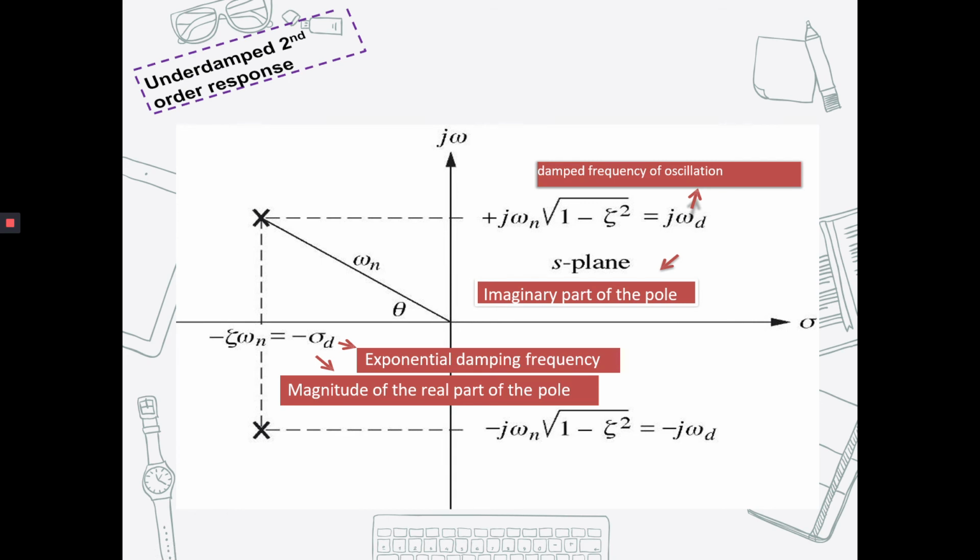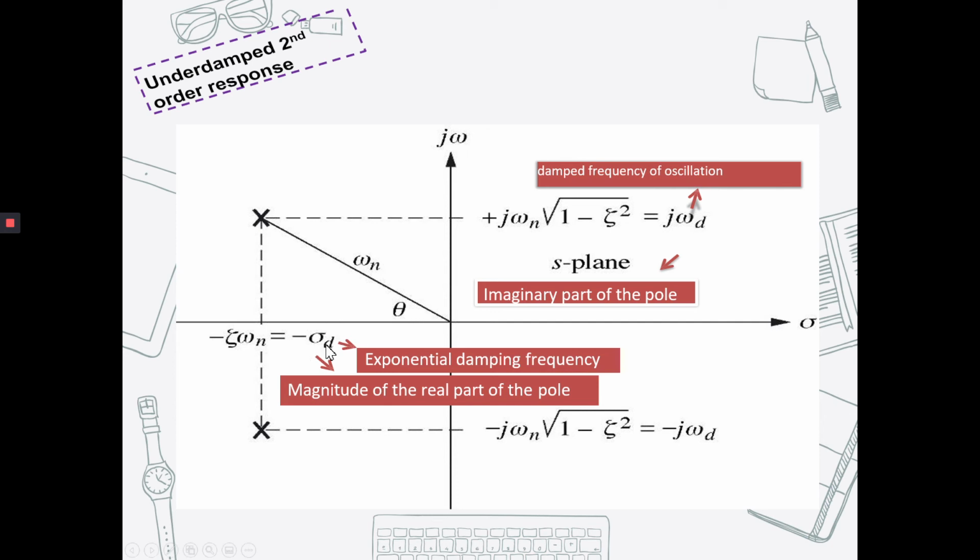This is the underdamped second order response, the pole plot for a general underdamped second order response system, reproduced and expanded in this figure for focus, where omega d is the imaginary part of the pole, and it's called damped frequency of oscillation, and sigma d is the magnitude of the real part of the pole and is the exponential damping frequency.